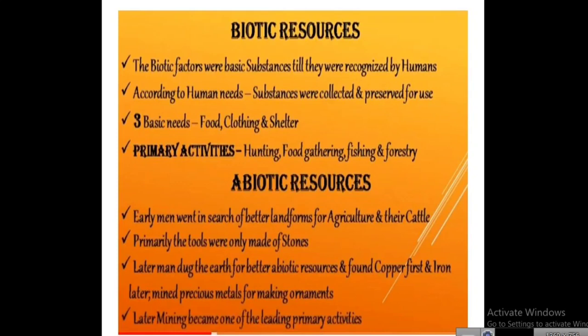Then primary activities, that is very small business, that is செயல்பாடுகள். First is hunting. A single person can do this for his daily food. That is hunting. Then food gathering, then fishing and forestry. An individual person can do this work for his daily life.